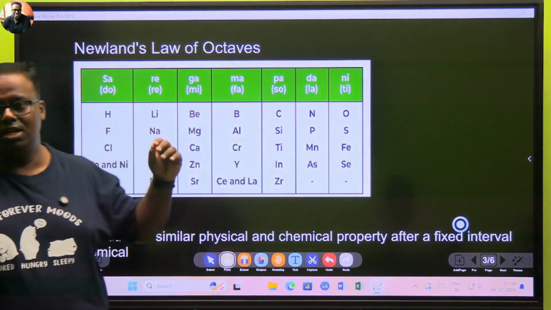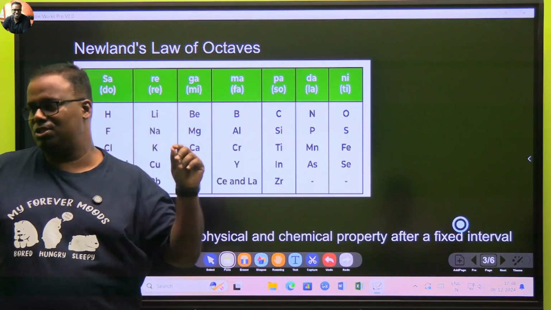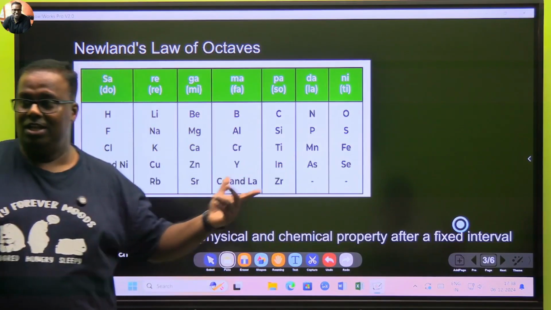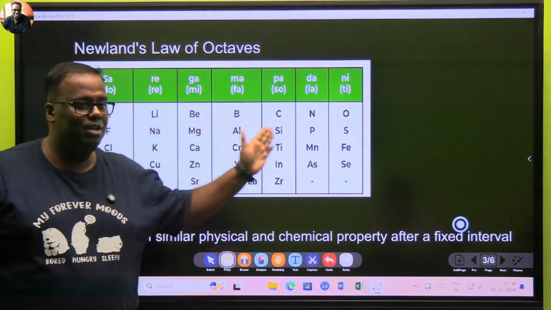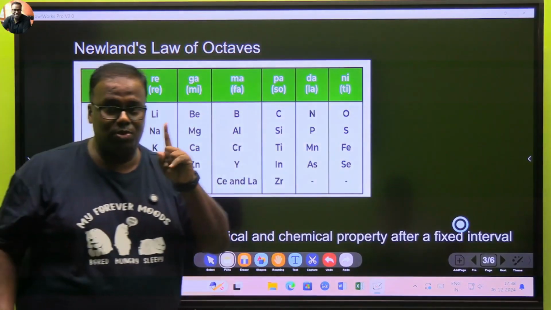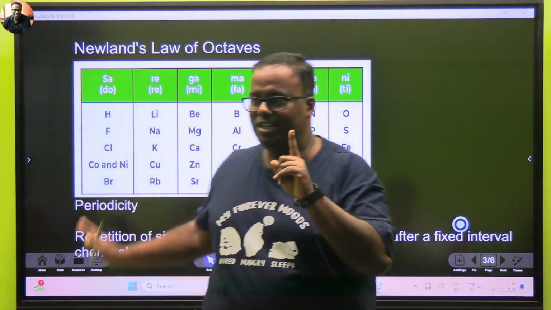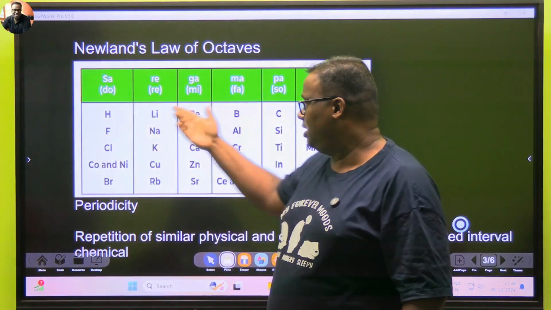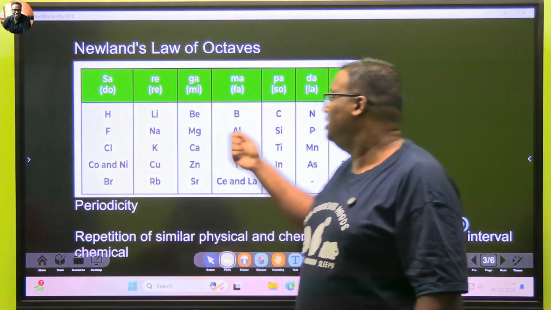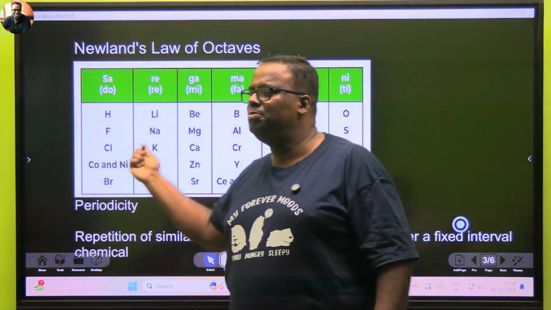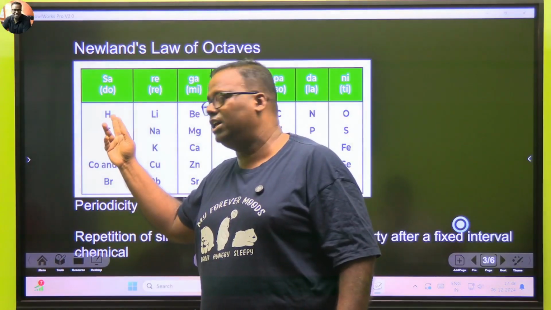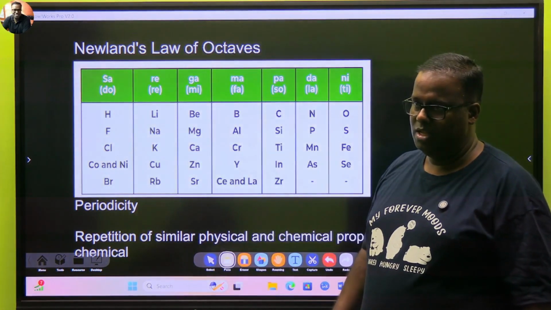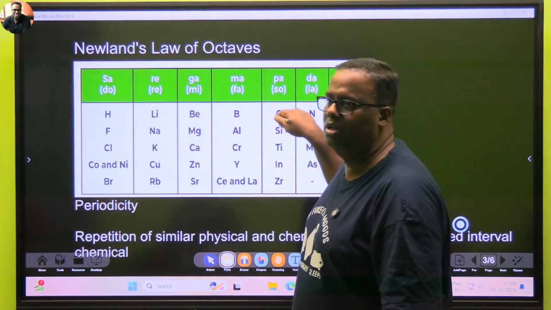In an octave, what happens? The 8th note is similar to the first note. Do, re, mi, fa, sol, la, ti, again do. Or sa, re, ga, ma, pa, da, ni, then sa. So he found that if he is arranging the elements in such a manner, that time inert gases were not known. These are very old matters. Inert gases were not known. Hydrogen is not shown here. NCERT books will not show hydrogen. The 8th element exactly repeats its property as the first element. And these properties were found all similar.